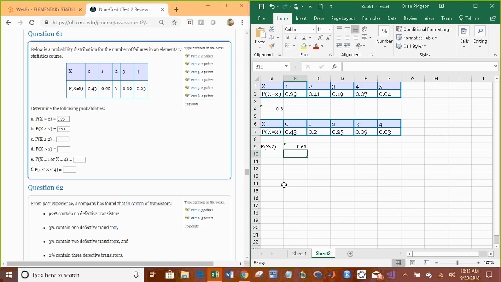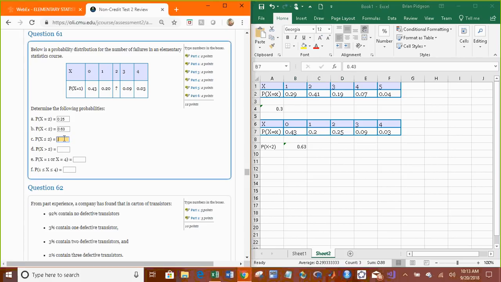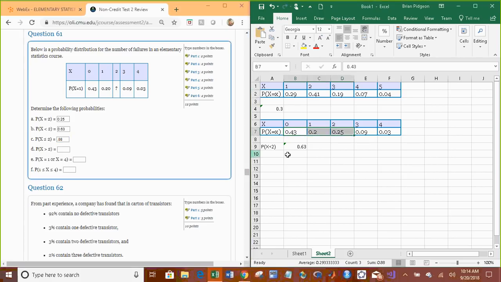Less than or equal to 2 is 0, 1, and 2. We're including 2. Highlight all 3 now. The probability goes from 0.63 to 0.88. Greater than 2 means the values of x are larger than 2, not including 2. So 3 and 4: 0.12.